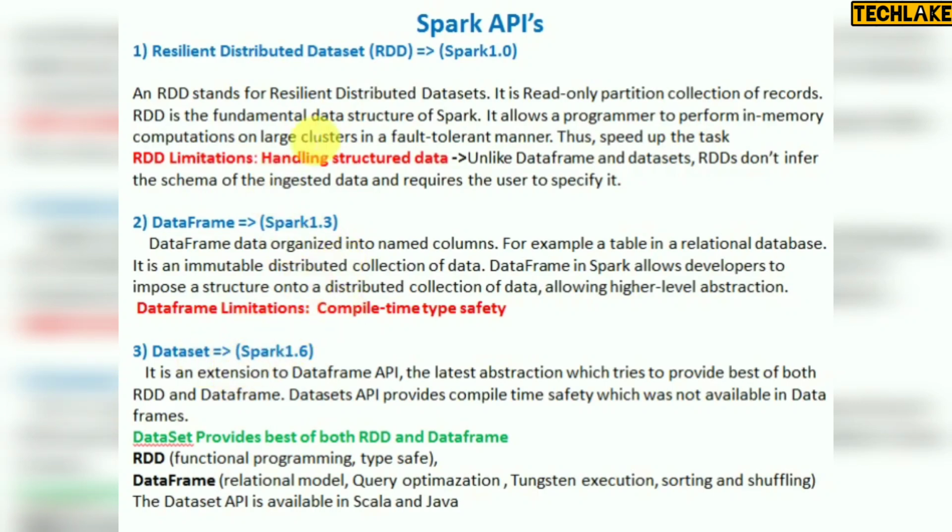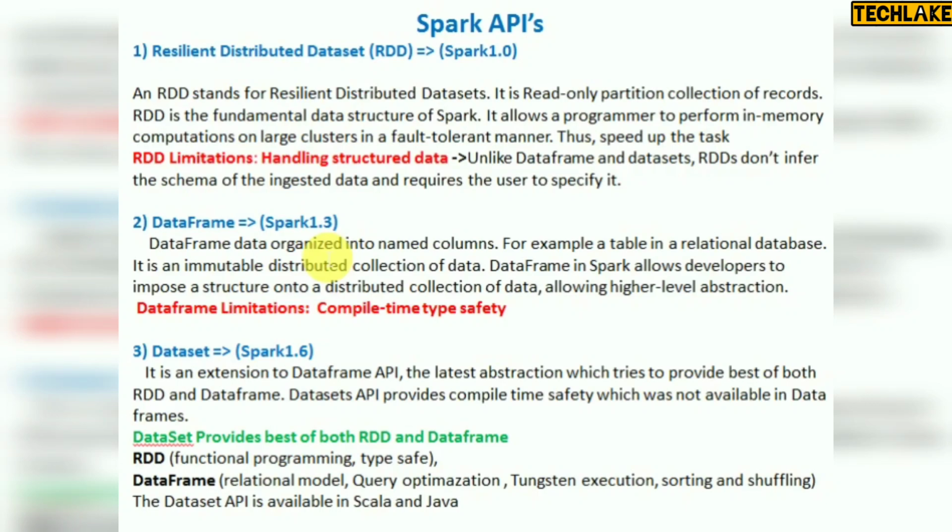The dataset is a combination of features from both RDD and data frame. Once you start using RDD and data frame, you will get more in-depth understanding of what exactly a data frame and an RDD are. The dataset you can use only in Scala and Java, not in Python and R. In Python, or if you are working on the latest development, the default is to go for a data frame. If existing jobs or code are older versions, they may be using RDD, but for the latest development they suggest using data frames. It gives the best features.